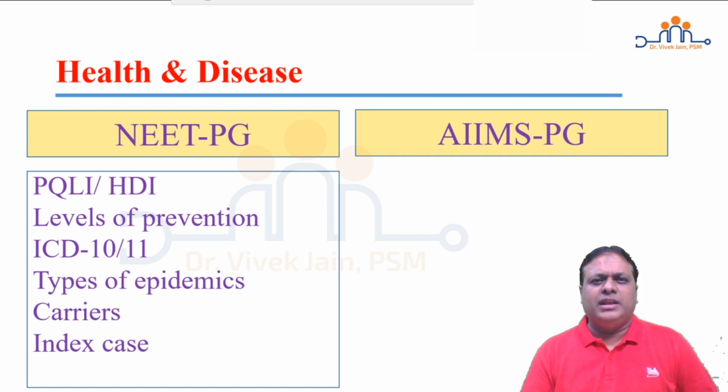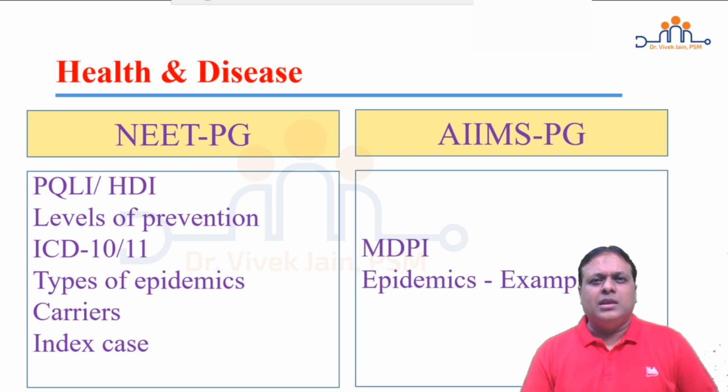Incubation period, median incubation period, serial interval, generation time. In that concept also focus on what is an index case. So when you are reading primary and secondary case, focus on the definition of index case. AIIMS PG is likely to ask MDPI, multidimensional poverty index: its three indicators, its 10 sub-indicators, what is the range of MDPI, and also what is the interpretation of a given MDPI value.